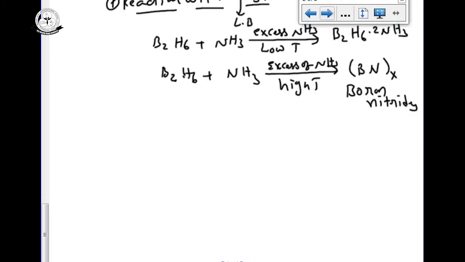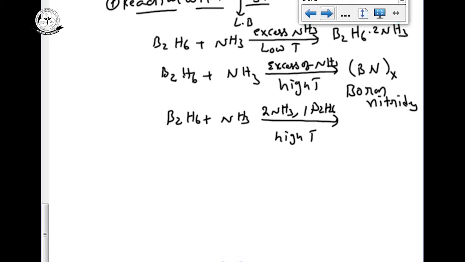The same B2H6 on reaction with ammonia, but here taking 2 moles of ammonia and 1 mole of B2H6 at high temperature, we can get one compound, that is B3N3H6. Its name is borazole.